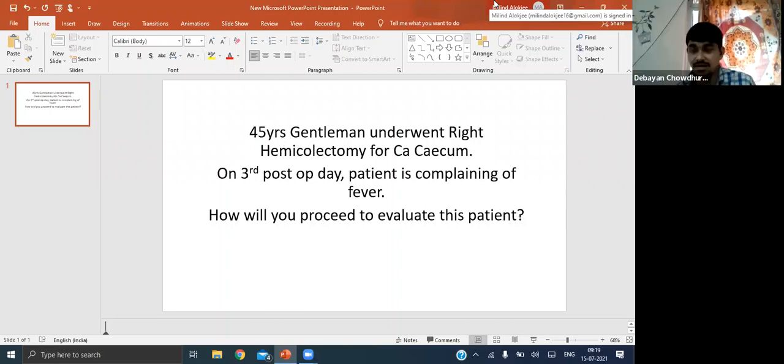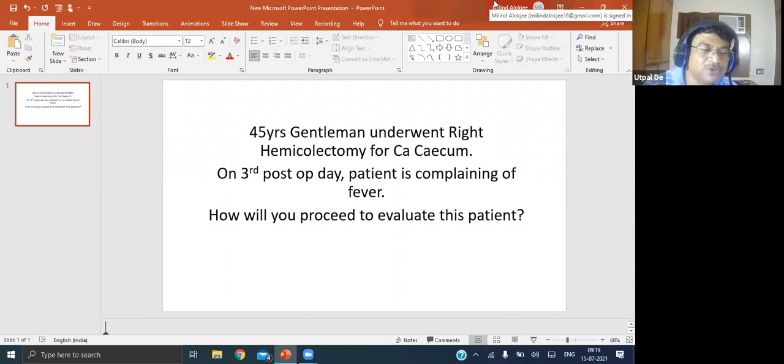After you examine the patient, you find that the abdomen is distended, there is total paralytic ileus, the patient is having a bradycardia, and is a bit emaciated and exhausted also. You need to admit the patient.